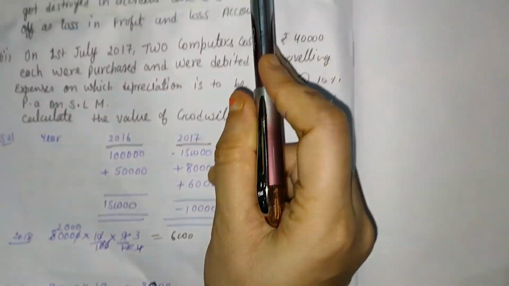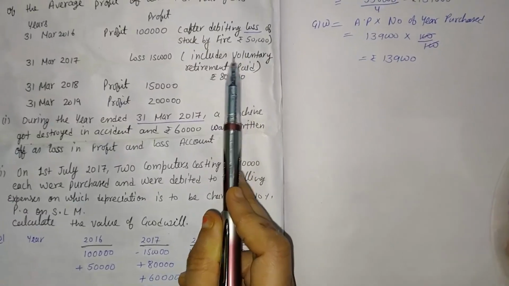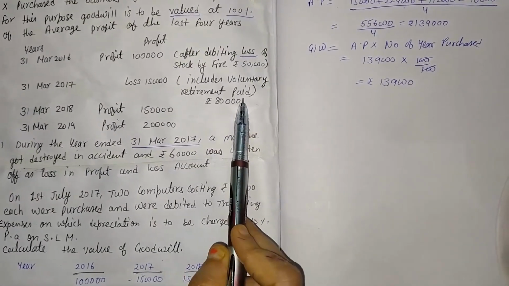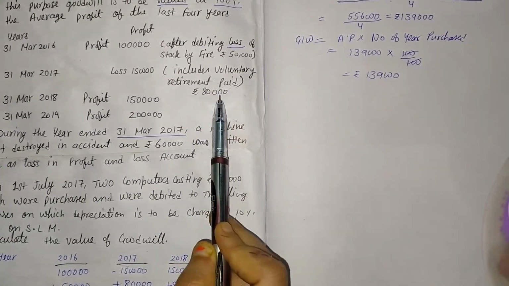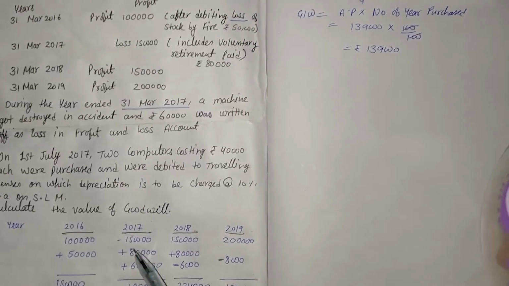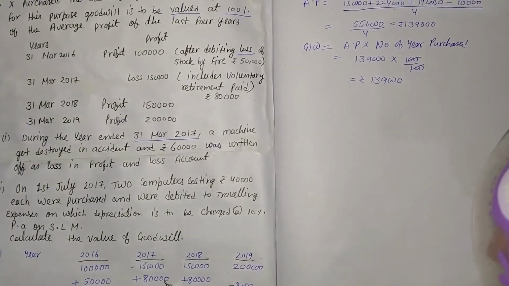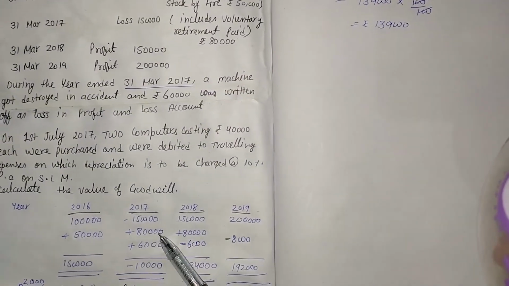Now the second term that is given in the question, including voluntary retirement paid. Paid means expense. Here expense is also one type of loss, so loss is always added. So here minus 1,50,000 is given in the question, plus 80,000 that is a loss because that is one type of expense.